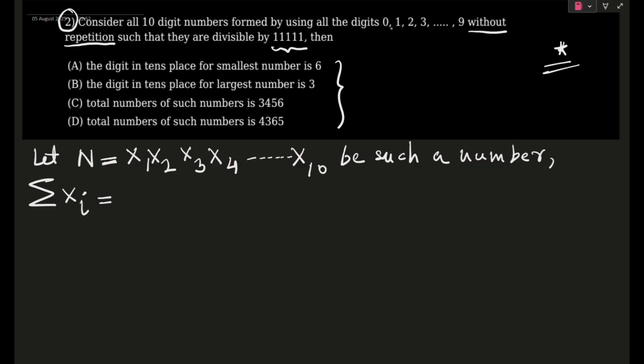Like 0 is a whole number, but we don't need to take that. So the first 9 natural numbers, which is n into n plus 1 by 2. So this comes out to be 45. Right.